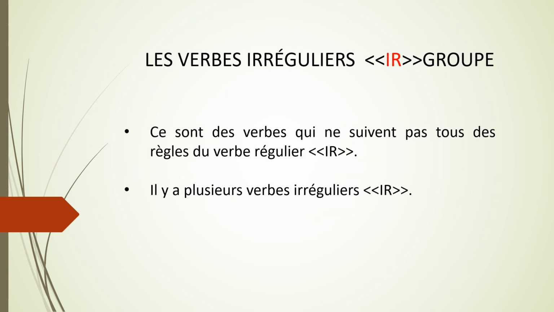Maintenant, on va faire les verbes irréguliers du IR group. Now we are going to do the irregular group of verbs of IR. These are the verbs which do not follow all the rules of the regular IR group of verbs, that is, they may differ in conjugation from the regular group because of one letter, or maybe the entire verb is conjugated differently from the regular IR group of verbs. There are several, more than around 60 irregular verbs of IR. We are going to do some of them.